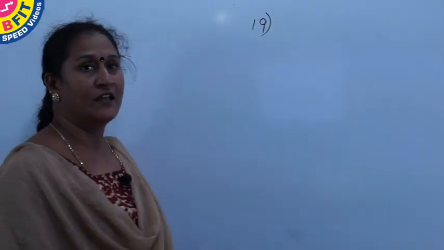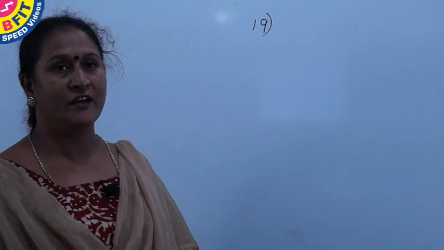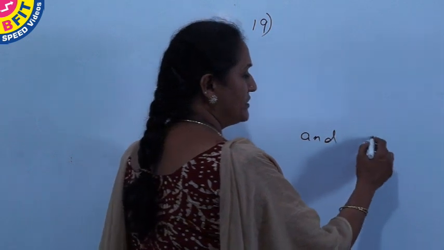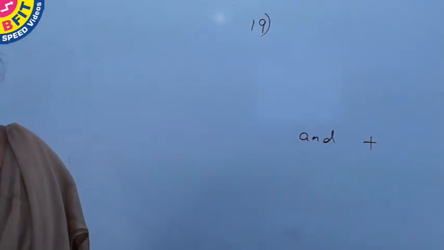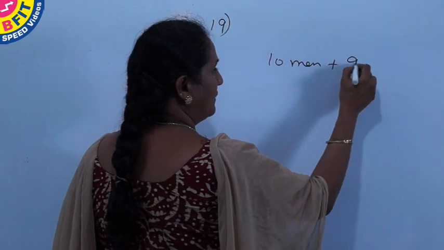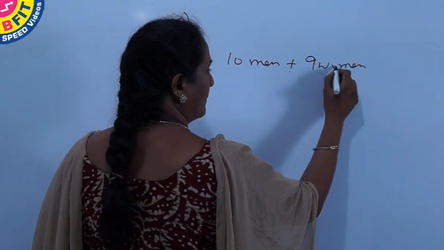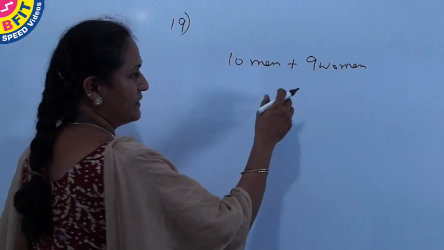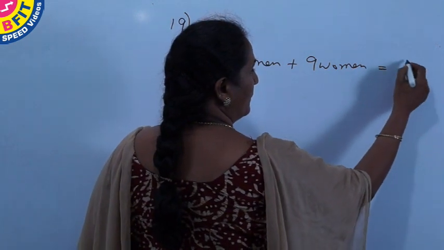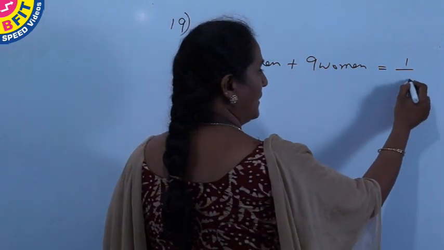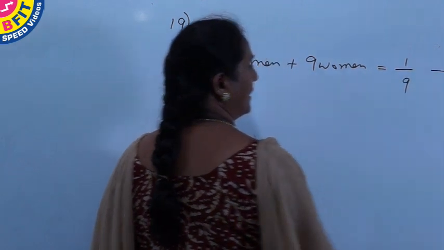So we have been given that 10 men and 9 women can do a piece of work in 9 days. Whenever you see "and", we use the symbol plus. So 10 men and 9 women can do the work in 9 days. Forming an equation, 10 men plus 9 women will be equal to work done per day by 10 men and 9 women, which is equal to 1 by 9. Taking this as equation 1.